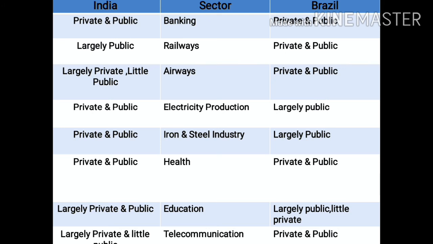If we talk about the banking system in India and Brazil, both are private as well as public. Railways, in India it is largely public, whereas in the case of Brazil it is private and public. Airways, India largely private and little public, whereas in case of Brazil private and public. Electricity production, this sector in India is private and public, whereas in case of Brazil, it is largely public. Iron and steel in India, private and public, whereas in Brazil, largely public.